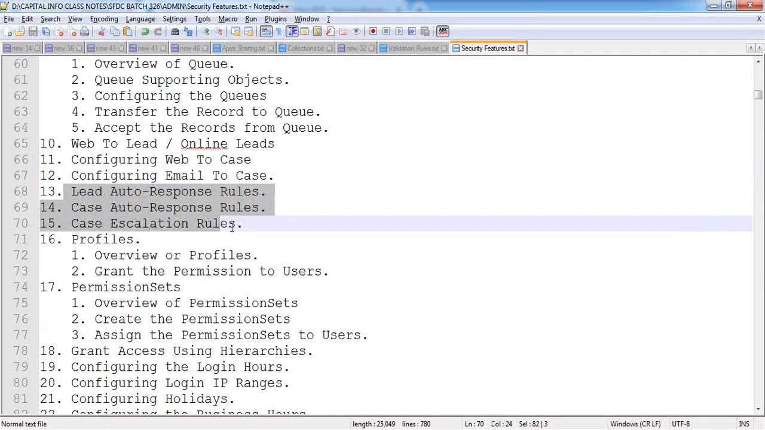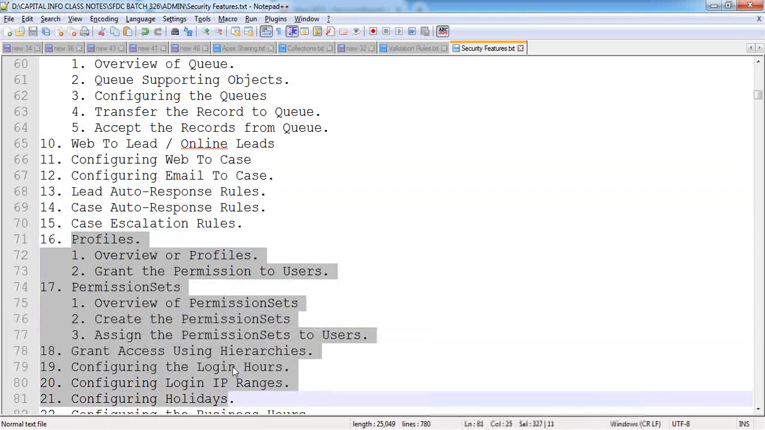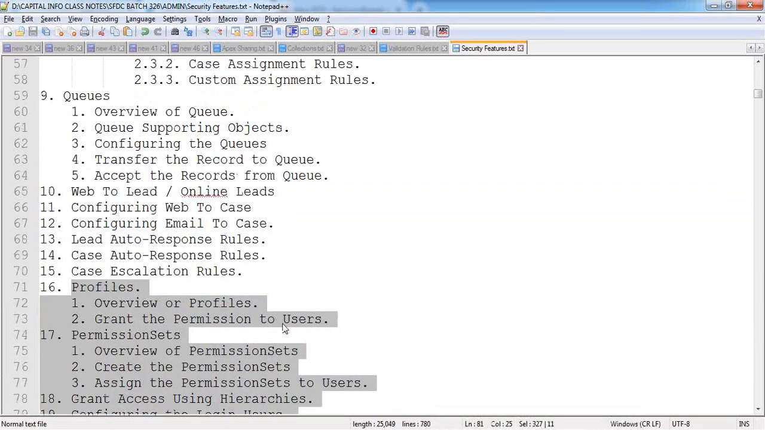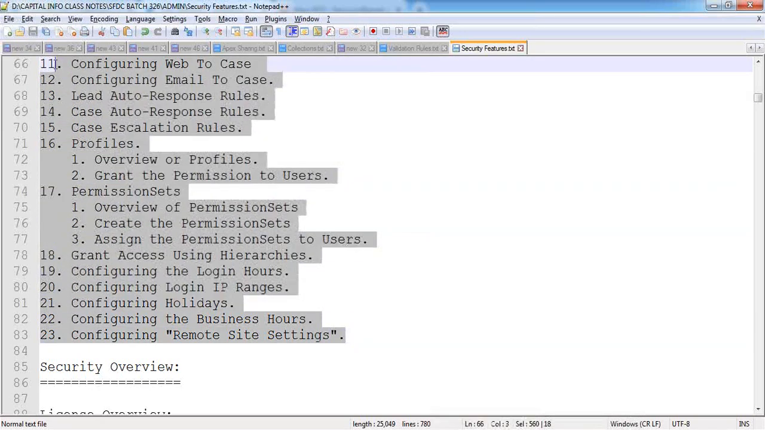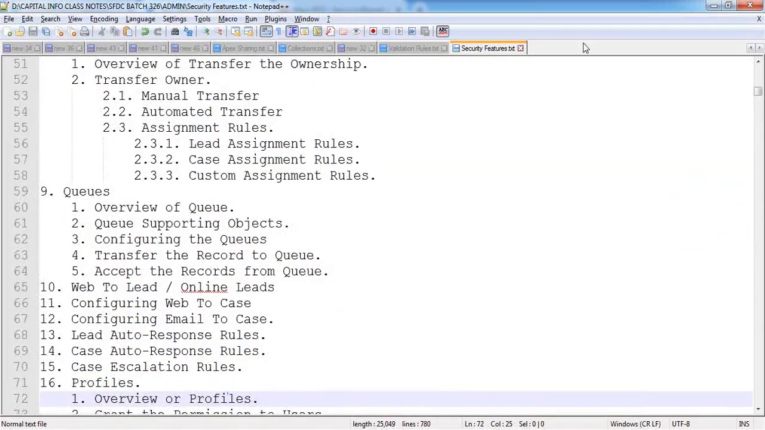Now these are very small features, and then we'll see the profiles concept. In the next 3 sessions, we are going to complete the security part, and then we'll see some more features. So this Saturday also we are